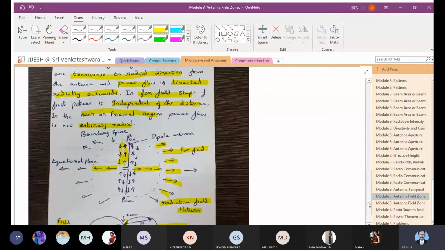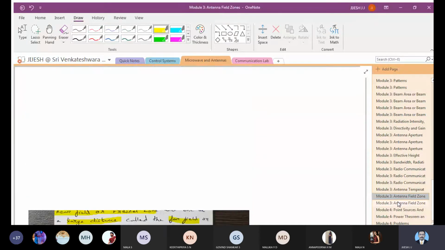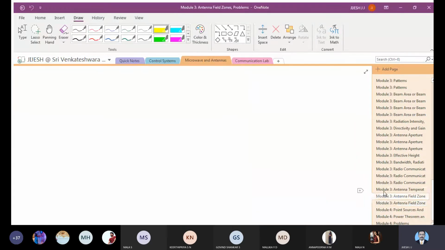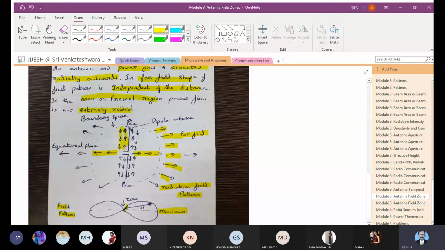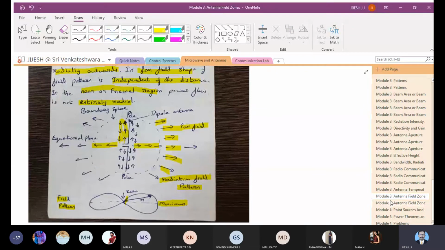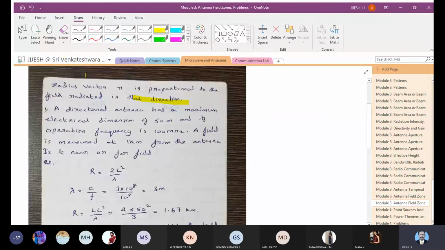Continuing from that, you can add this point: the field is entirely radial, and the radius vector r is proportional to the field radiated in that direction. Then let us solve one problem.